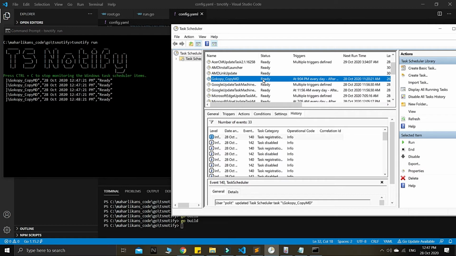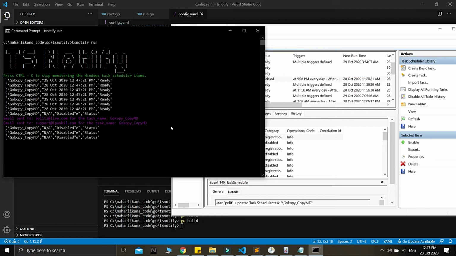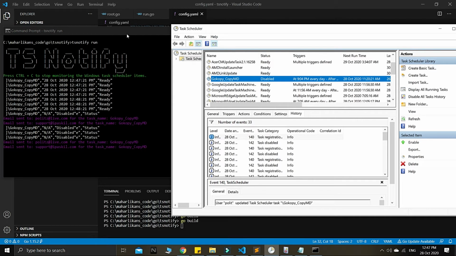Now as you can see, guys, I will try to disable it now. Let's see, I will disable in 3, 2, 1, and now I disable, guys. Take a look here, the status has been disabled. Now email sent to Politz, and then my support email in the hyperscale there, with the task name, and the status is disabled. So right now there is a heartbeat, also a buffer which is 11 seconds, guys.